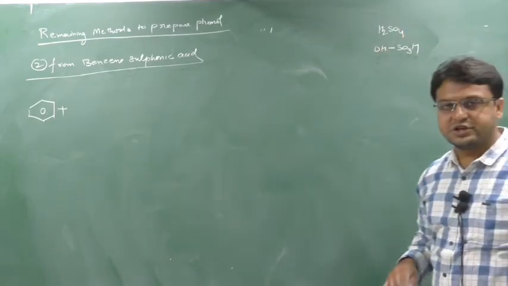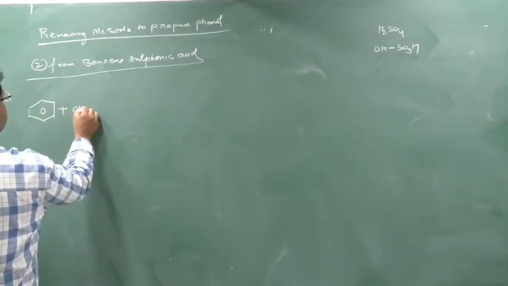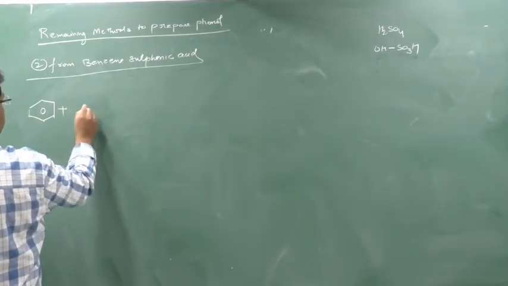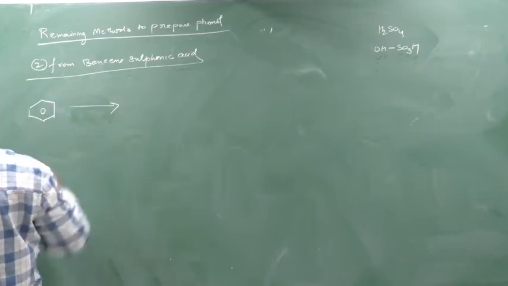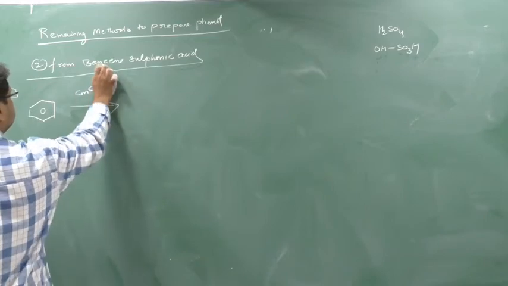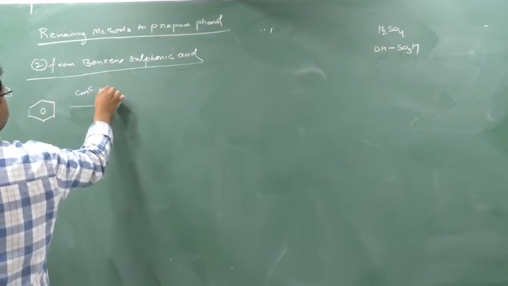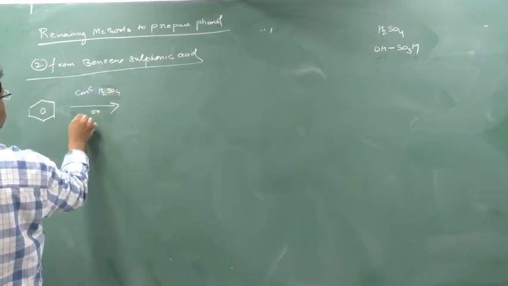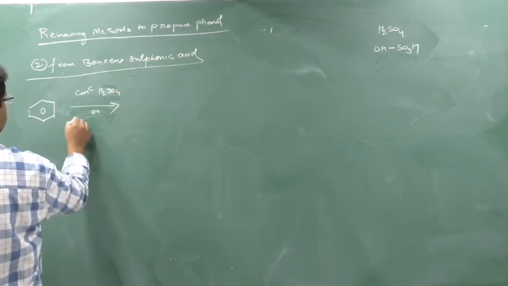So I will react with concentrated sulfuric acid, which I will write in this form, OH SO3H. Understood, no? So I will react with H2SO4 or oleum, fuming sulfuric acid.